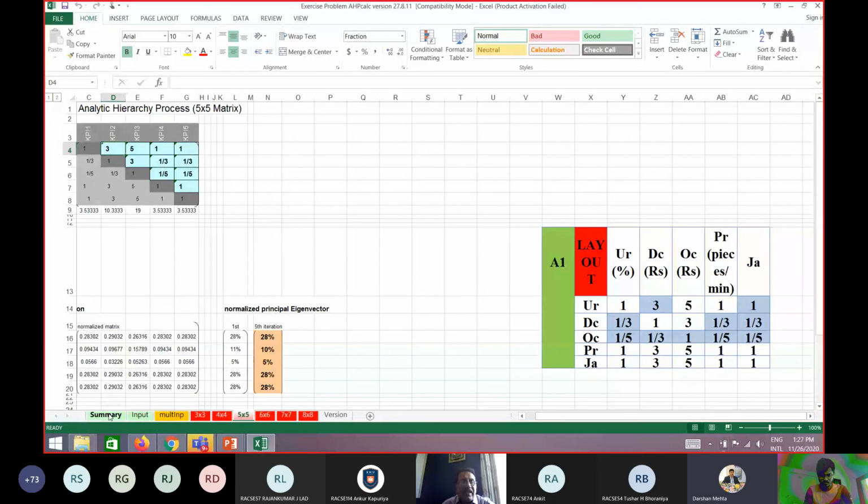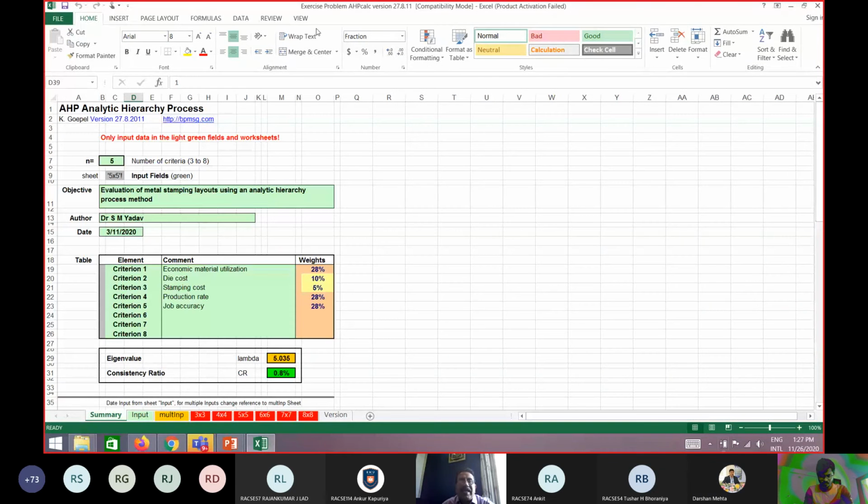Okay, then see, this is the software: Exercise problem AHP Cal version. This is the analytical hierarchy process software. In this software, you will see that in the first sheet below, you have summary, input, multiple input, 3x3 matrix, 4x4 matrix, 5x5 matrix, 6x6 matrix, and so on.